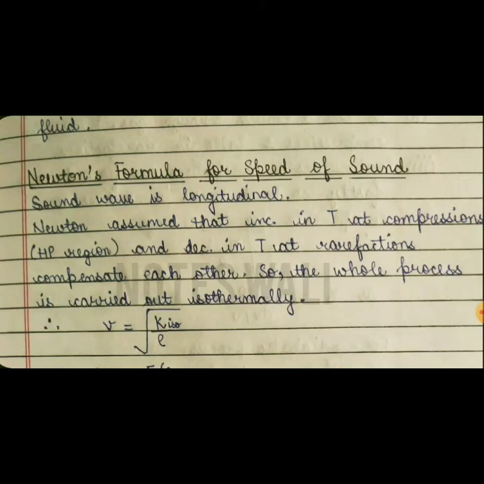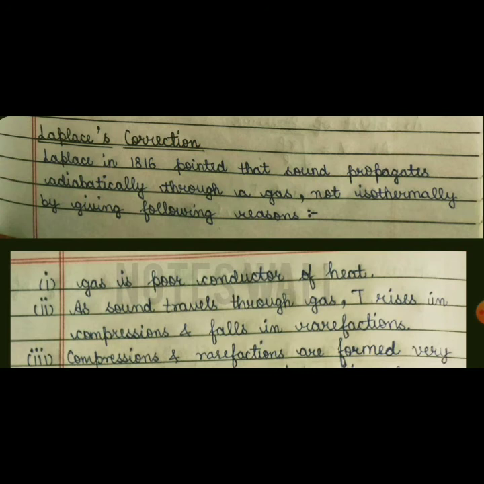The next is Newton's formula for speed of sound. Newton assumed that the sound wave is longitudinal and it travels isothermally, but later this assumption proved to be wrong because the answer did not come out correct. Then another scientist named Laplace corrected Newton's formula by giving some assumptions and justifications.